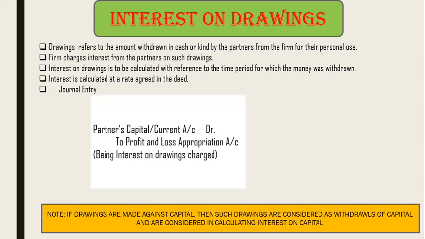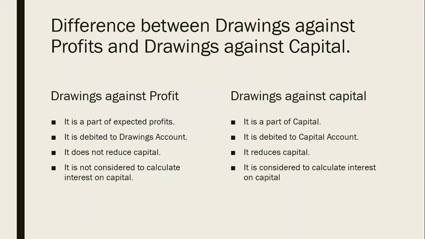While calculating interest on capital, we have to take care whether any amount is withdrawn by the partner out of capital. So there is a difference between drawings out of capital and drawings against profits. When the drawings are against the profit, the amount is withdrawn from the profits of the organization. And when it is out of capital, the amount has been withdrawn by a partner from his own capital which he has invested in the business.